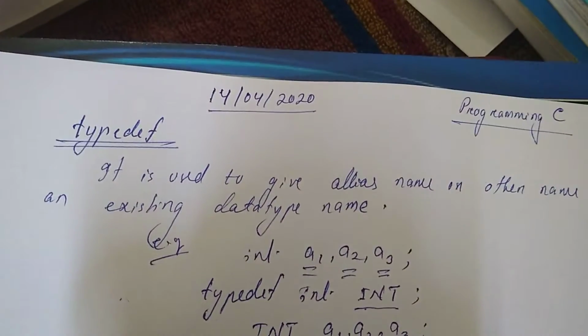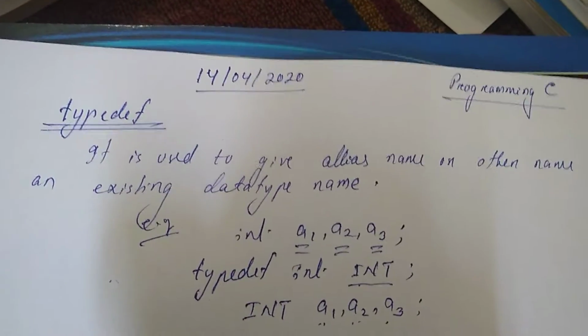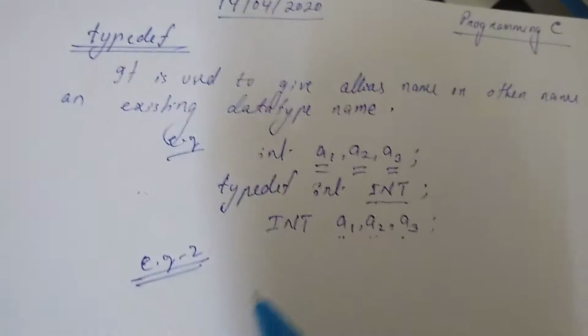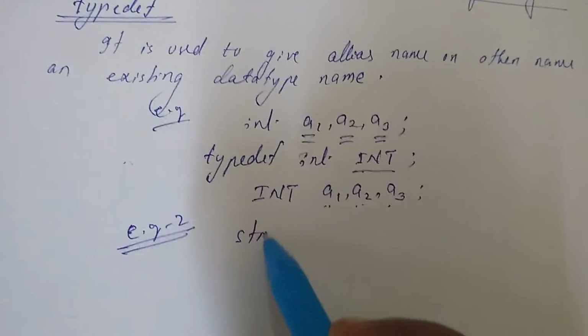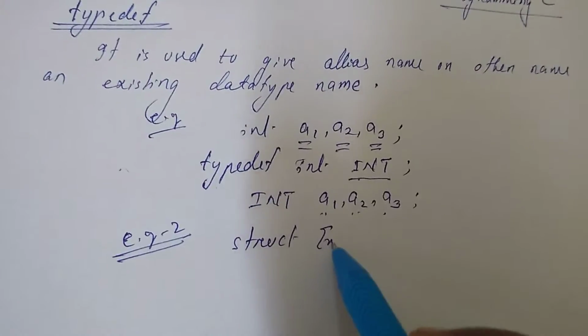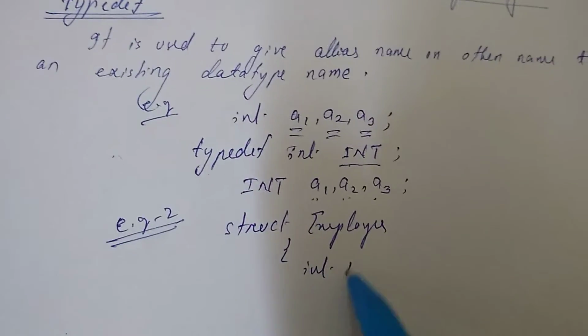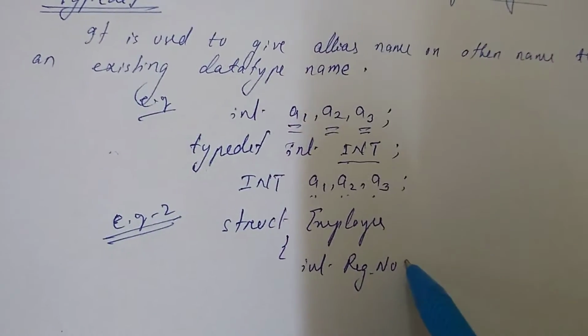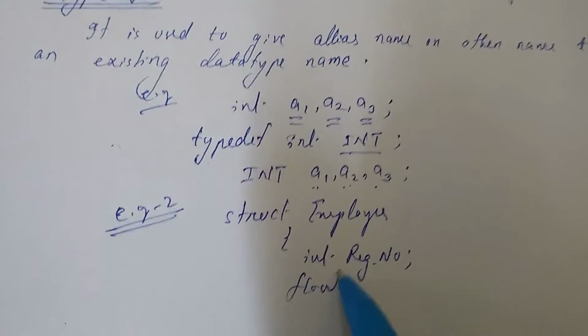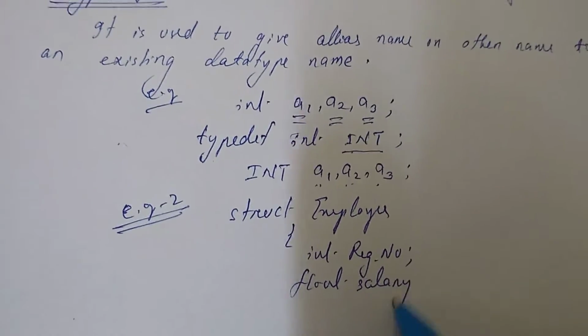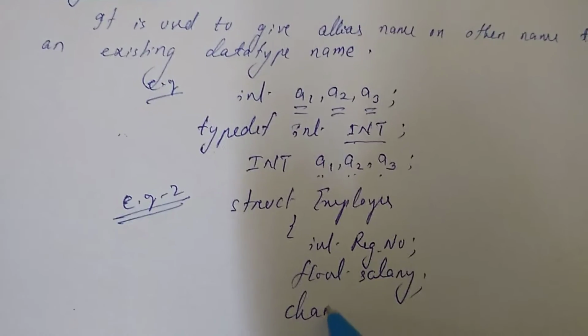Let's give another example of structure. Suppose you have an employee structure with employee registration number, employee salary, and employee name.